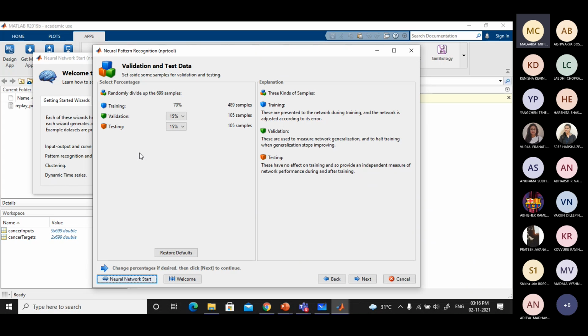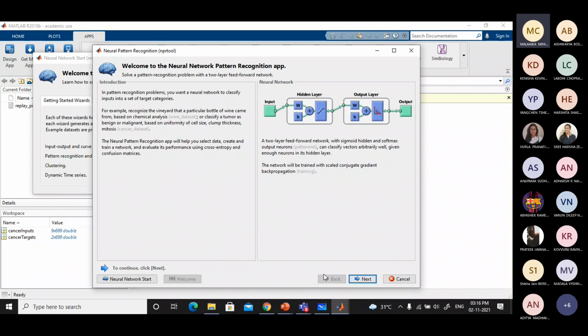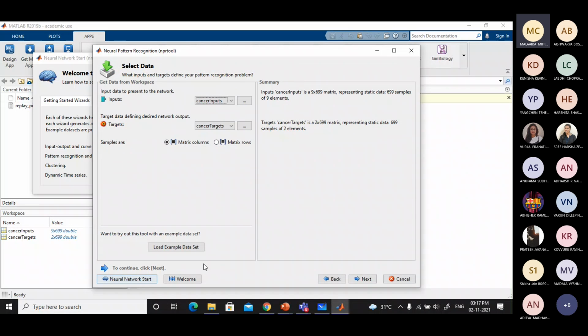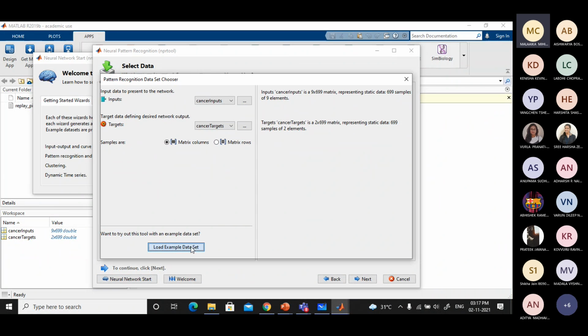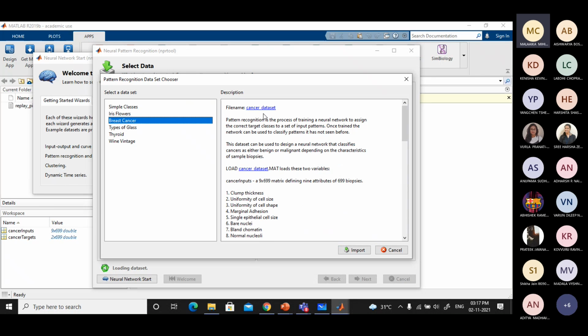So what you can see here is, I will go back once again. We imported a data set. The details of the data you can find out by going back here and going into your data set. Here, on the right side, you have all the details of the data. Suppose breast cancer, the cancer data set, file name details are given here. You can go through it if you are interested. My idea is just to explain the tool here, but if you are interested in understanding the data set and other things, you can go through this material.